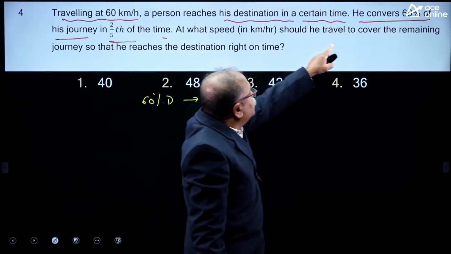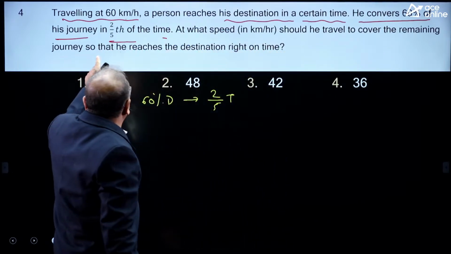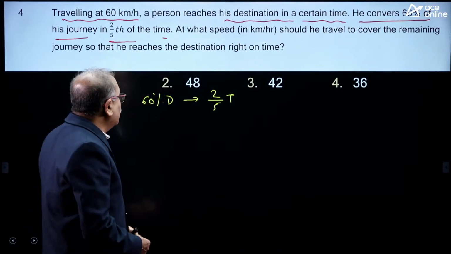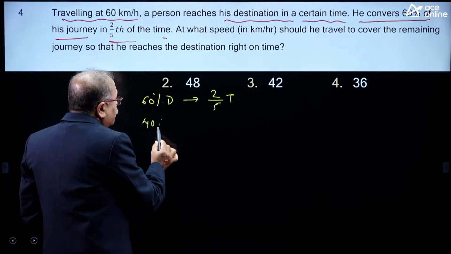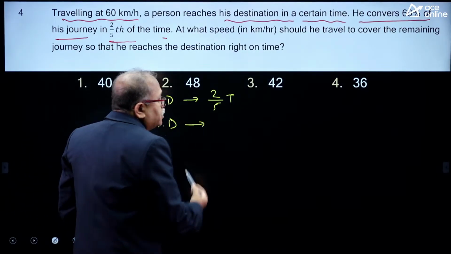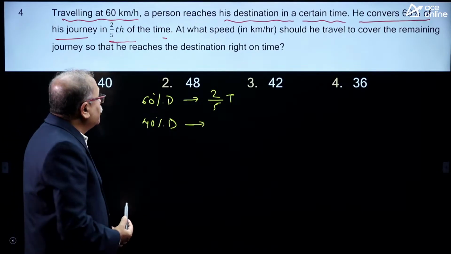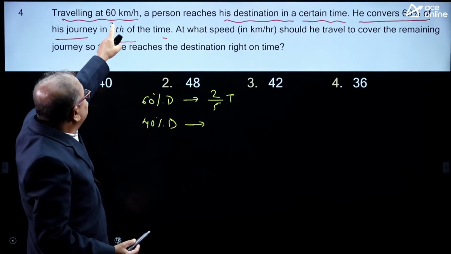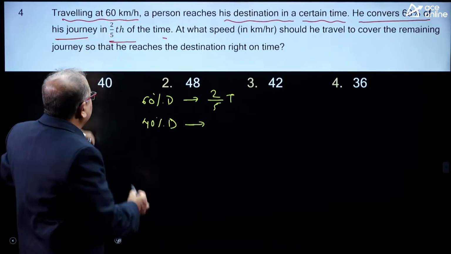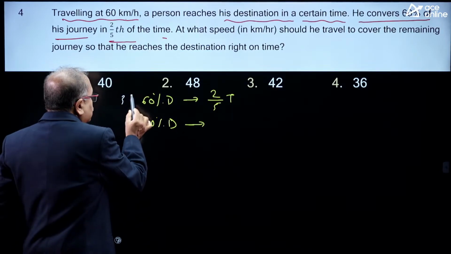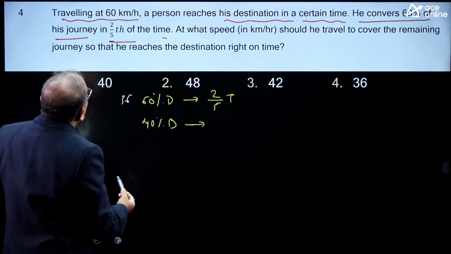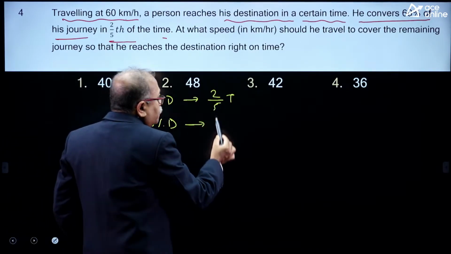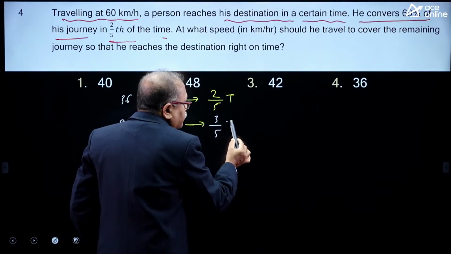Then at what speed should he travel to cover the remaining journey, so that he reaches the destination on right time? So, what is the remaining journey? That is 40% of the distance. At what speed should he travel in order to reach the destination on time? The total distance is 60 km. So, 6 into 6 is 36, here it is 36 kilometer, and the remaining, 6 into 4 is 24 kilometer, and the time left over here is 2/5 of the time. So, this is 3/5 of the time.